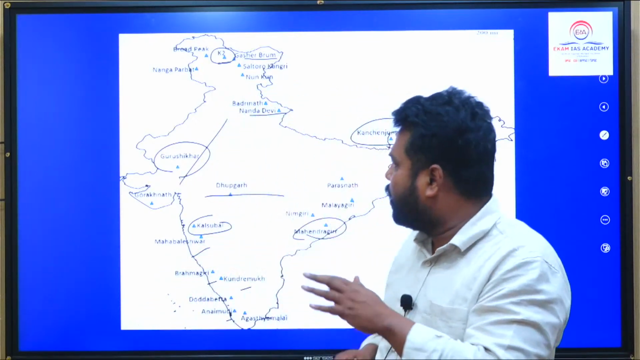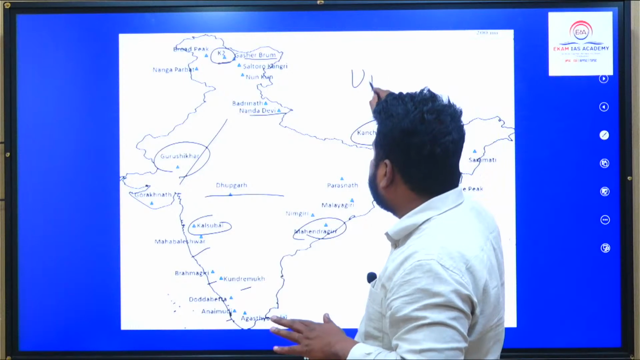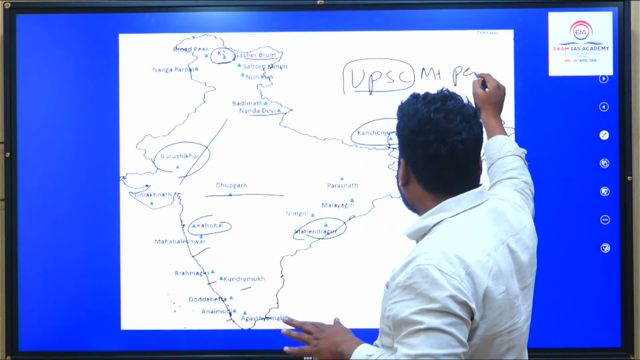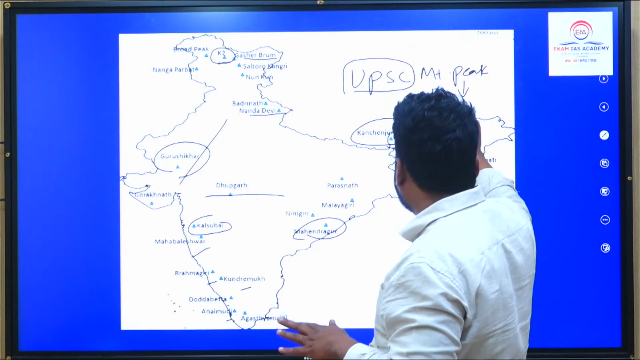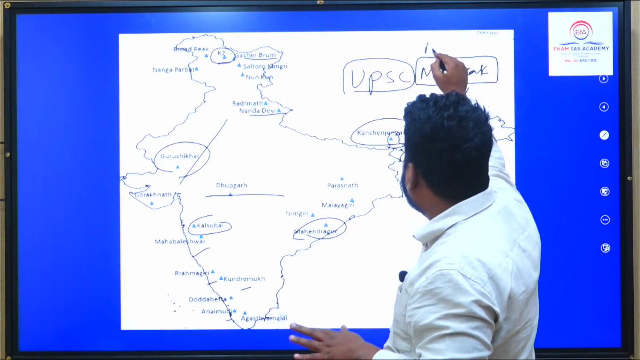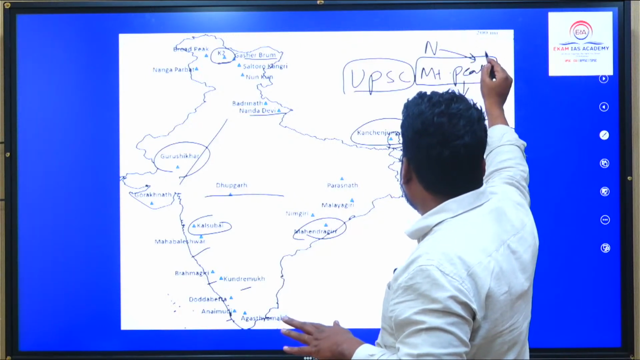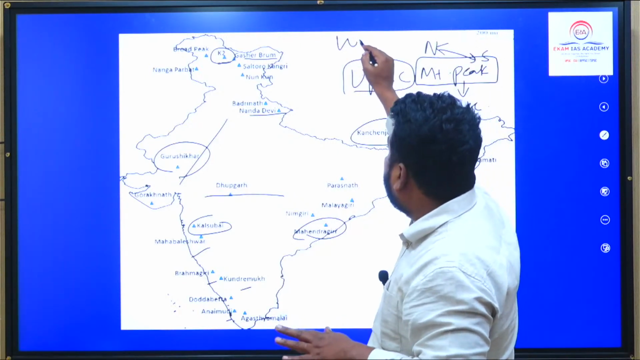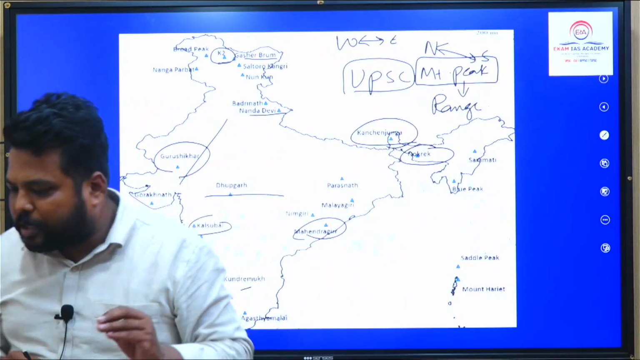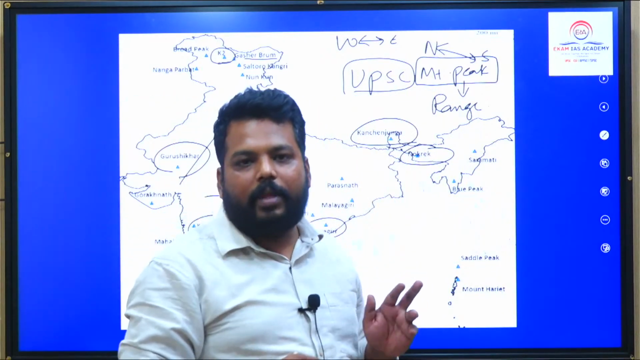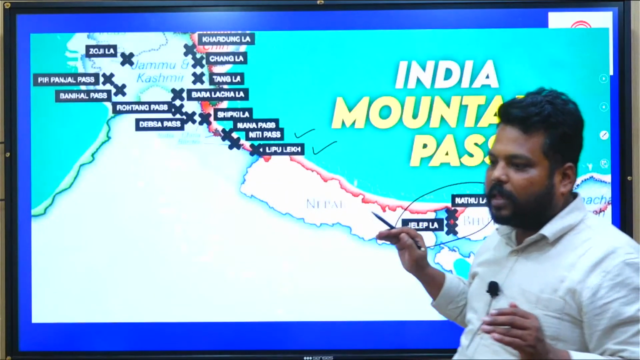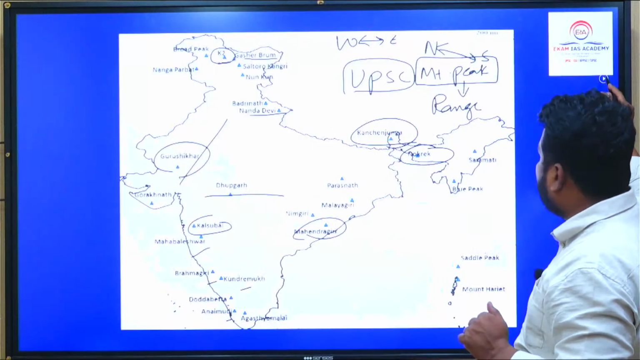Chances are very great. UPSC has already asked the location of a mountain peak and its associated range. So this time my guess is they will give certain mountain peaks and ask you to arrange them from north to south or from west to east. Greatest of greatest chances in UPSC regarding important mountain peaks. So make sure that you remember this. Remember the passes, remember the mountain peaks. Okay.